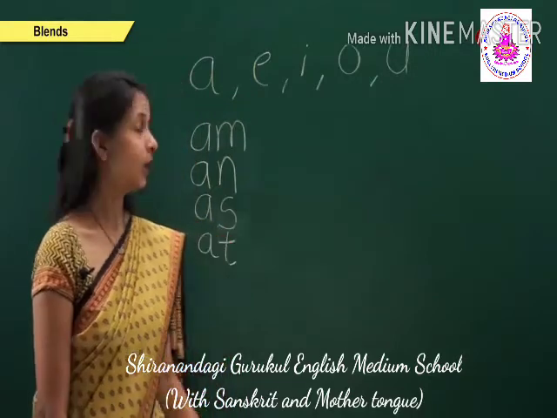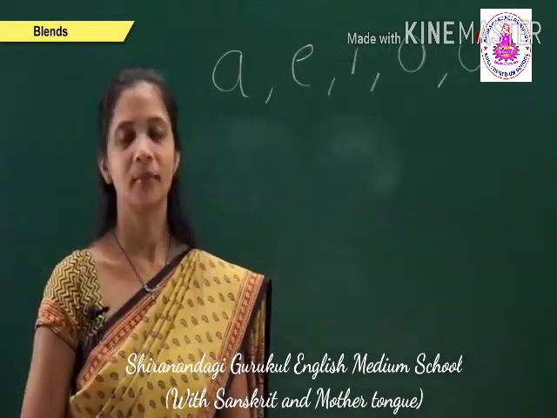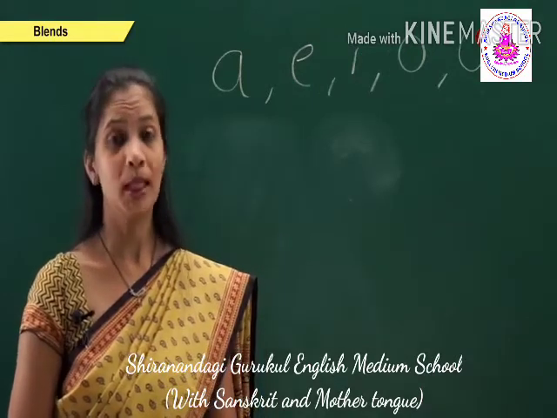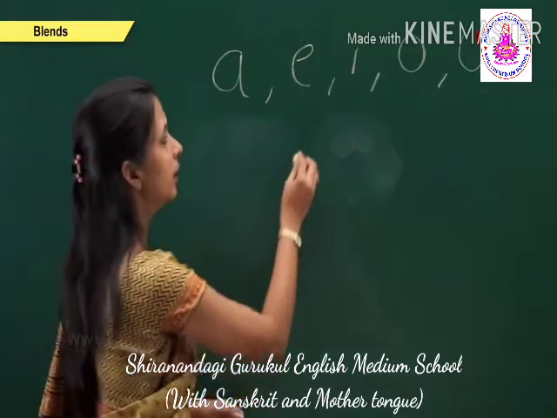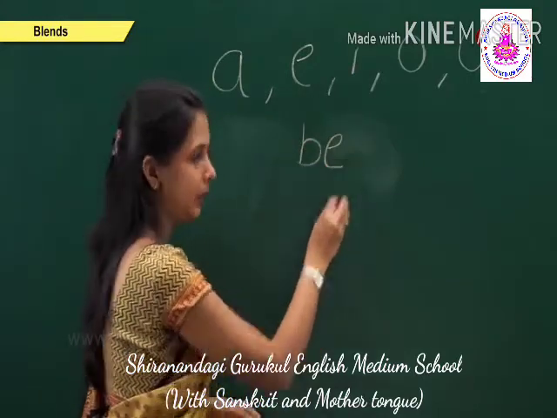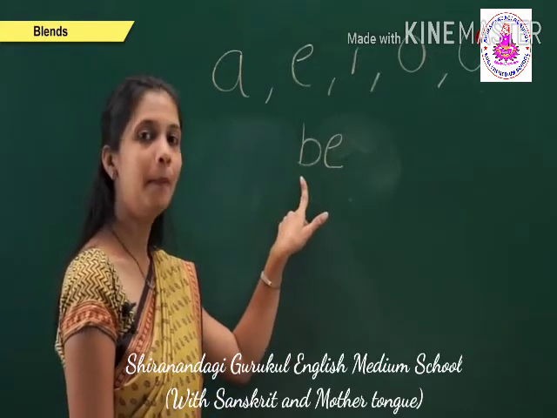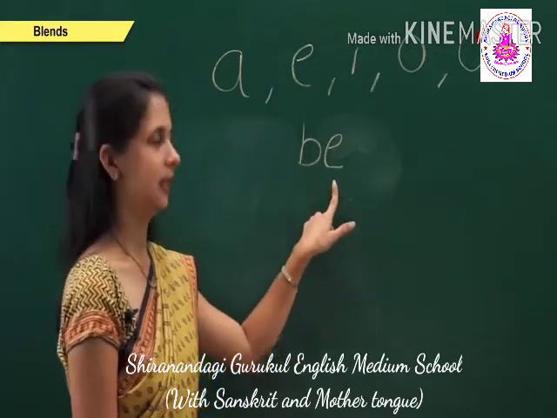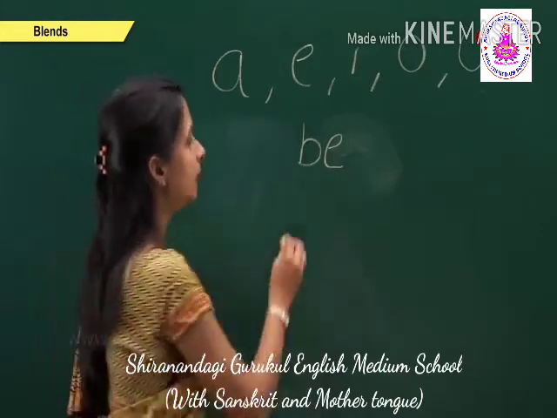We have seen all these A vowel two-letter words. Now let us see two-letter words with the help of vowel E. The first, B, E, be. The sound of this two-letter word is B, E, be. The other one,